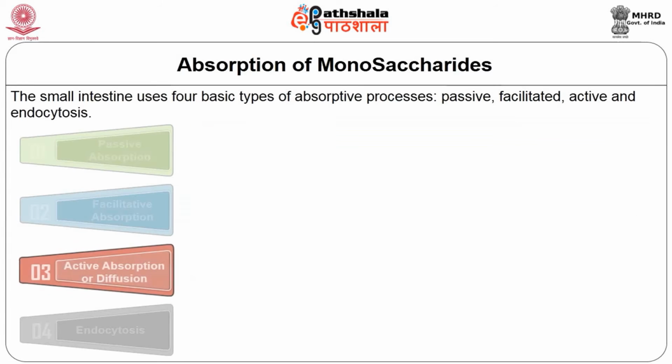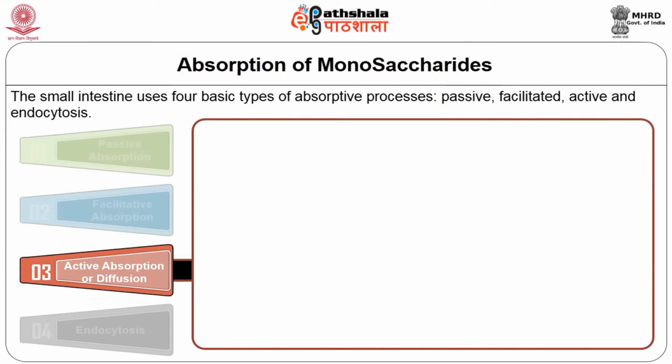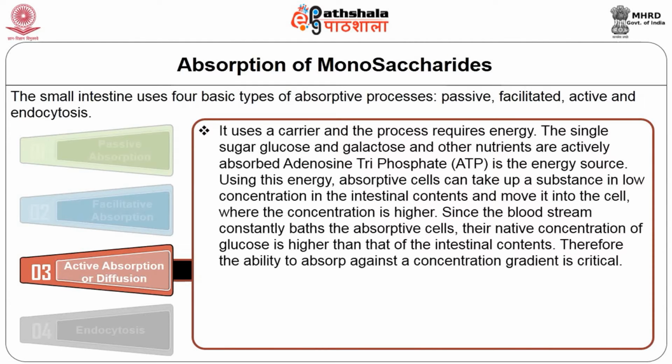The third one is active absorption. It uses a carrier and the process requires energy. A single sugar, glucose or galactose, and other nutrients are actively absorbed. ATP is the energy source.